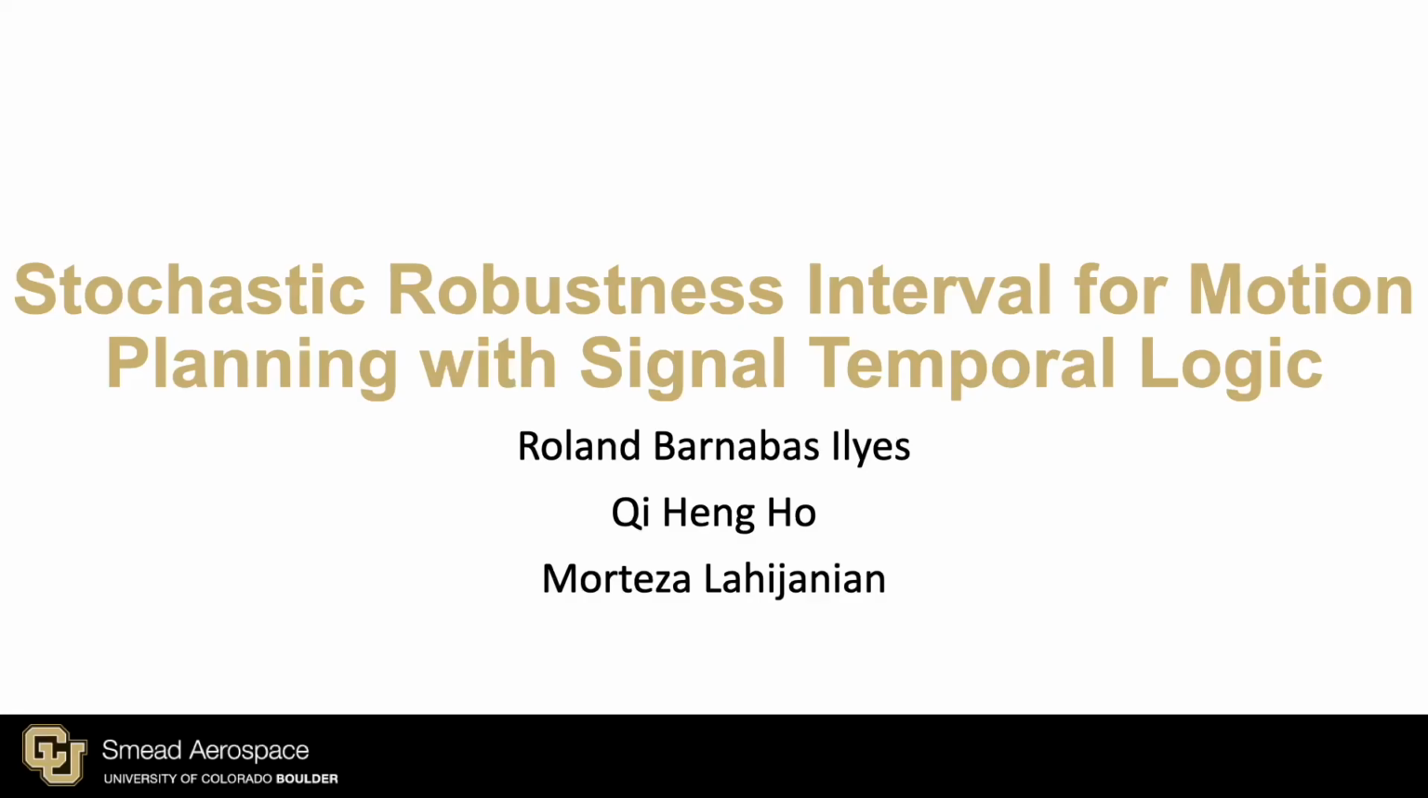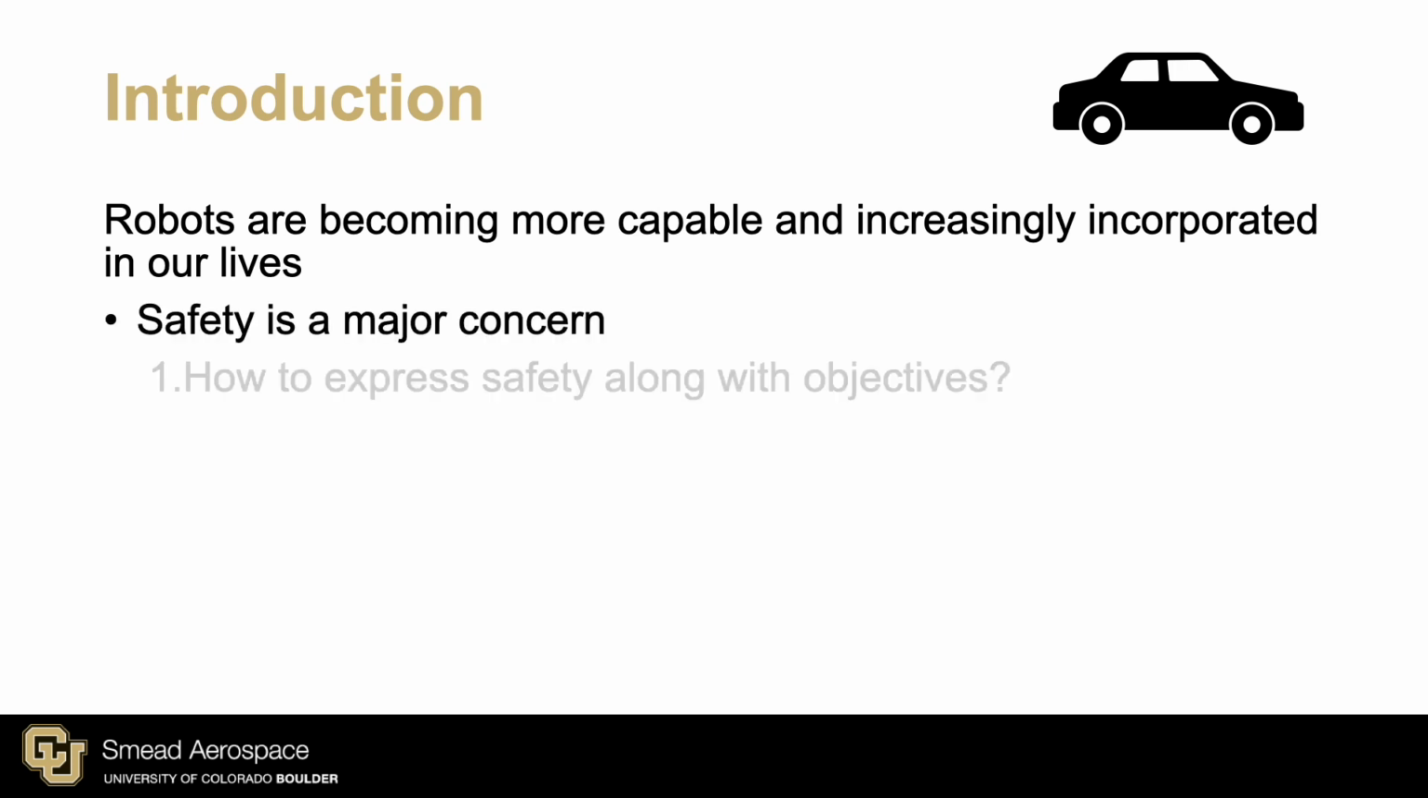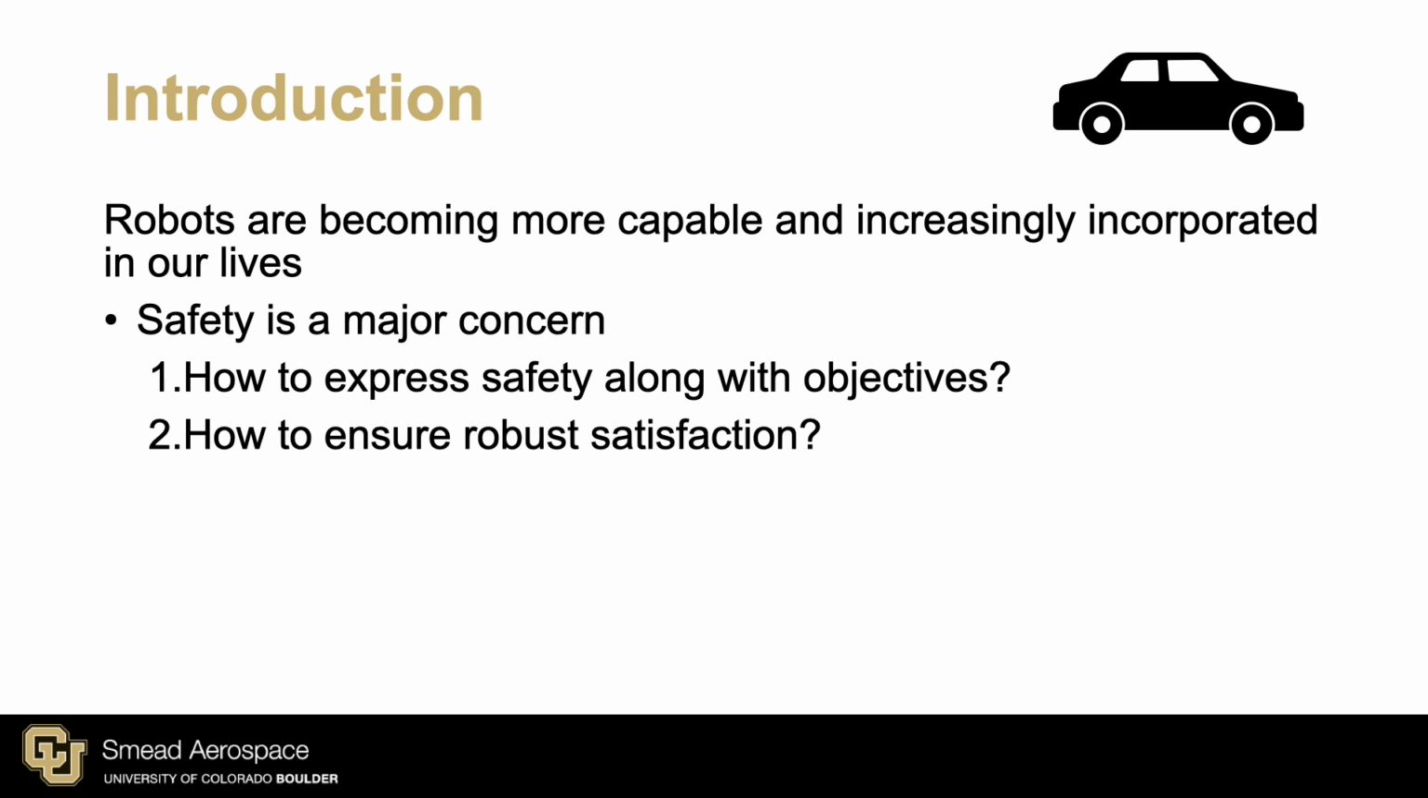This is the story of how stochastic systems met signal-temporal logic. Robots are becoming more capable and increasingly incorporated into our lives. With this increased incorporation, safety becomes a major concern. This begs two questions. How do we express safety, along with the robot's other objectives? Also, how can we ensure robust satisfaction of such expressions?